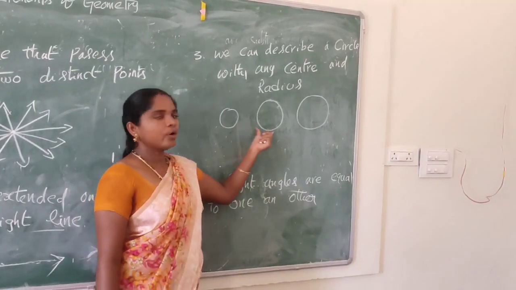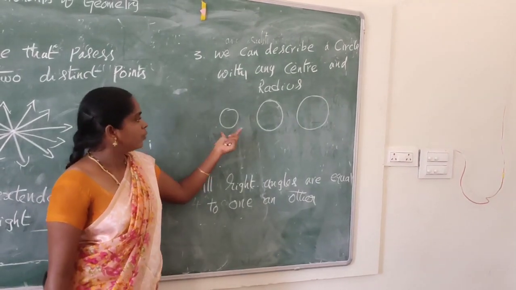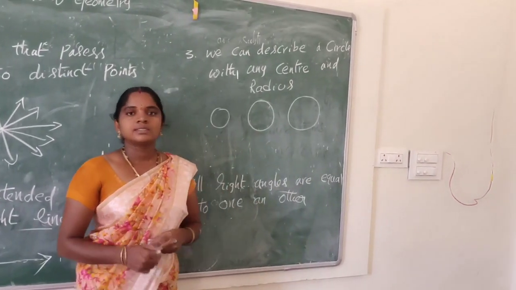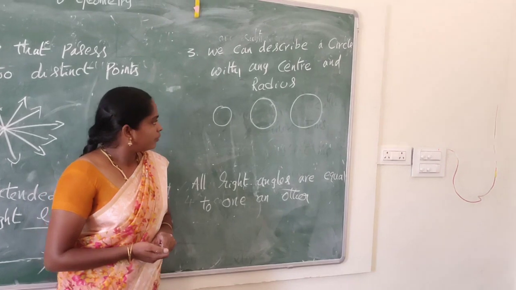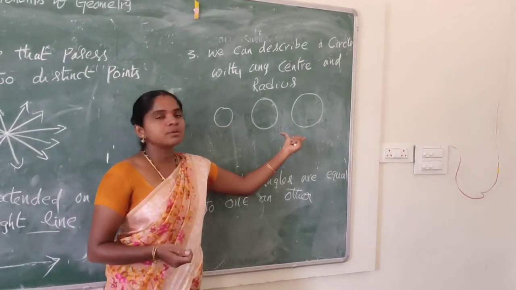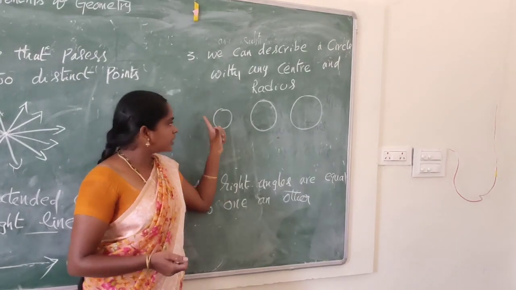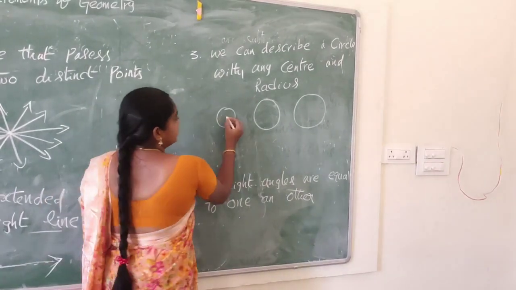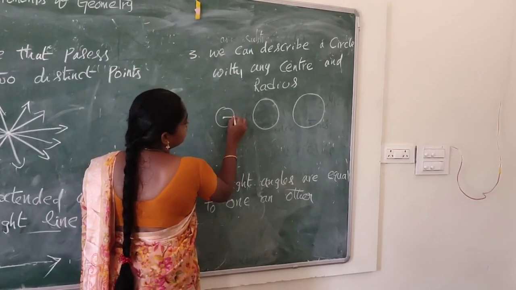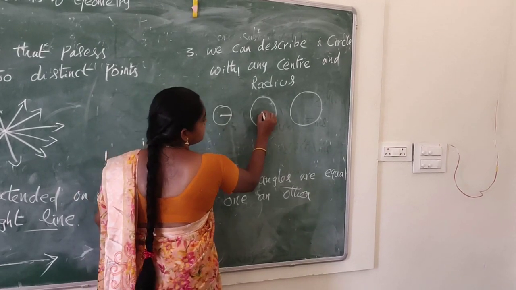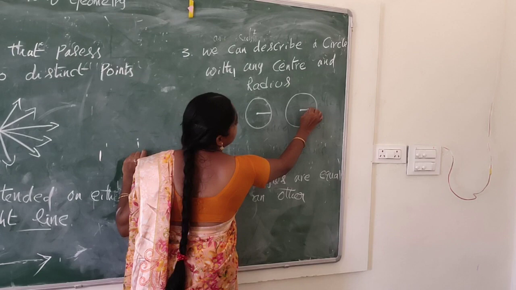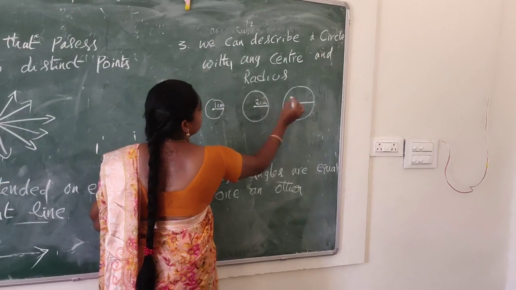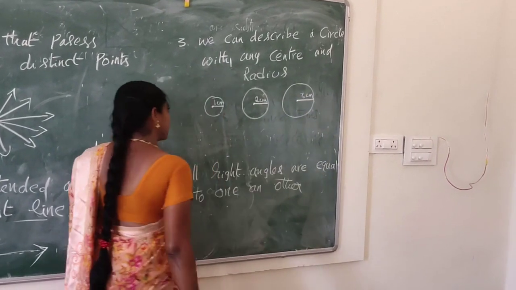Suppose we have three circles. These three circles are similar. Why? Because the shapes are the same, but the sizes are not the same. So these three circles are similar figures. This is the center, this is the radius. This is the center, this is the radius. This is the center, this is the radius: 1 centimeter, 2 centimeter, 3 centimeter.